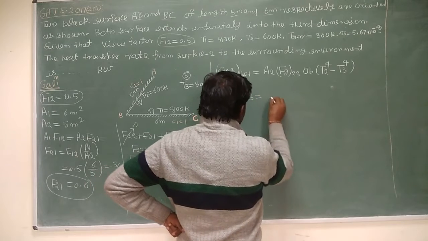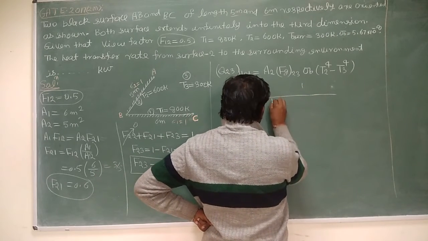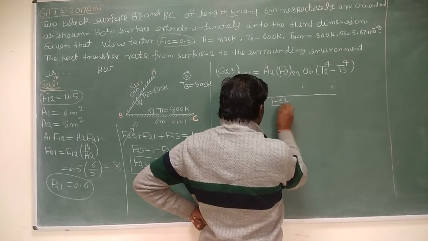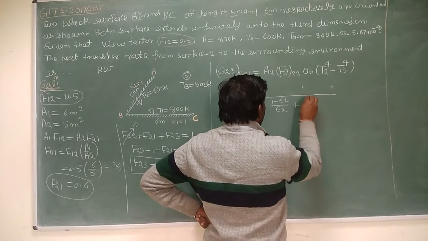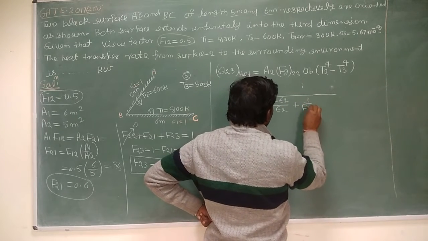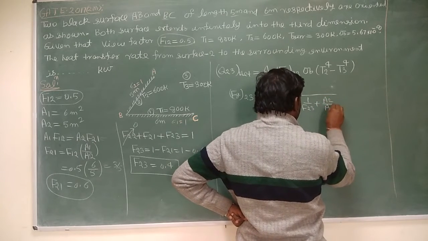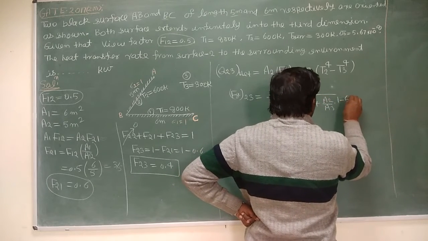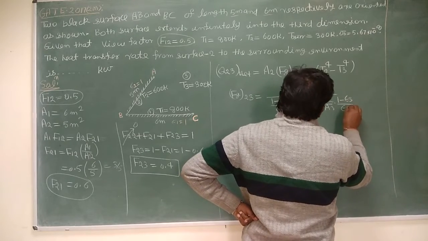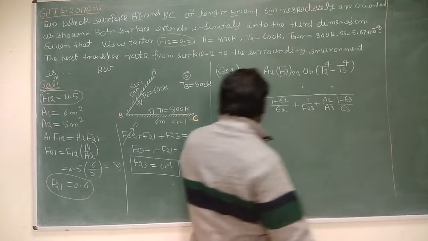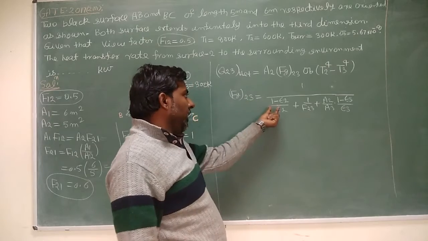Fg 2 to 3 is equal to 1 divided by (1 minus epsilon 2 divided by epsilon 2, plus 1 upon F2 to 3, plus A2 divided by A3 into 1 minus epsilon 3 divided by epsilon 3). That is the gray body factor between 2 and 3.